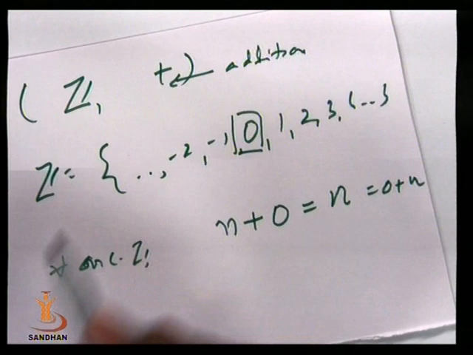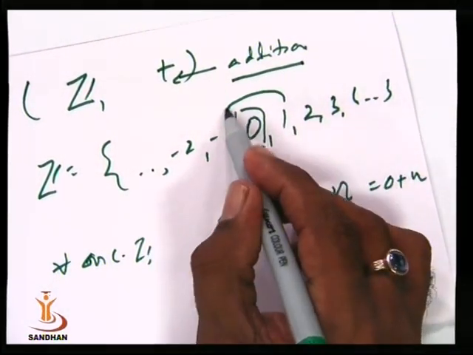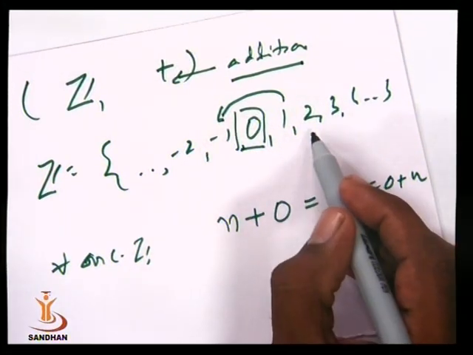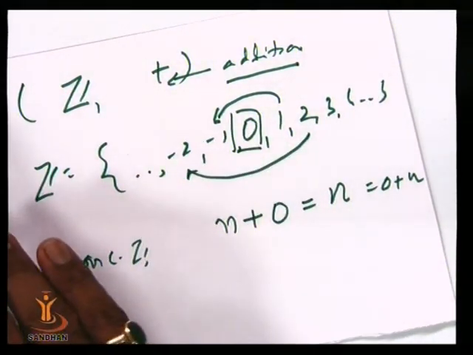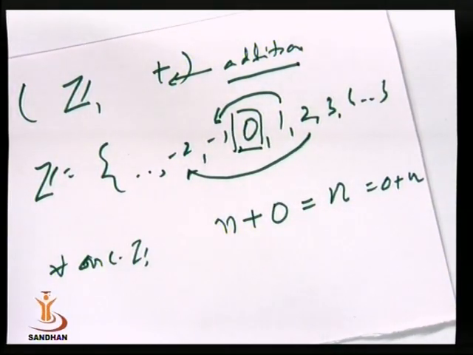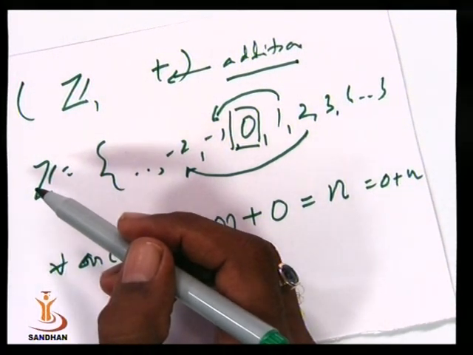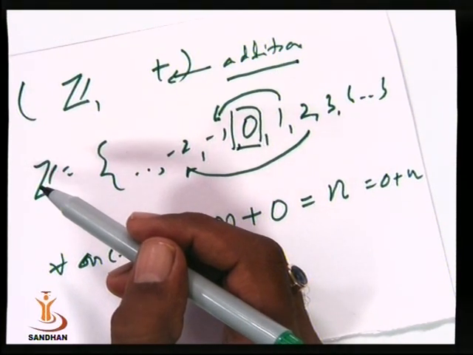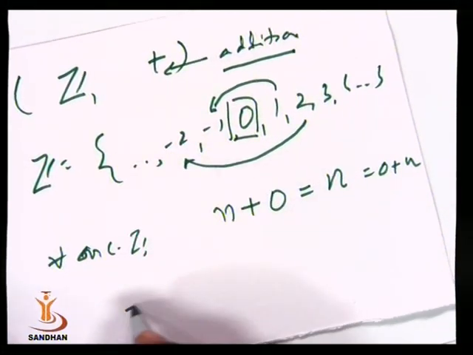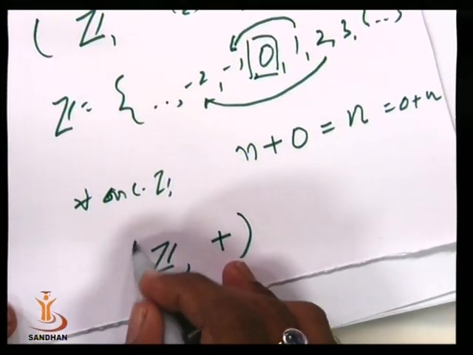And for inverse, as the operation is addition, the additive inverse of 1 is -1. The additive inverse of 2 is -2. Similarly, 3 is -3, -4 is 4. So every element of Z possesses an inverse element in Z itself. That means Z satisfies all four properties: closure property, associativity, existence of identity element, and existence of inverse element, and so we can say that the set Z under the operation addition is a group.